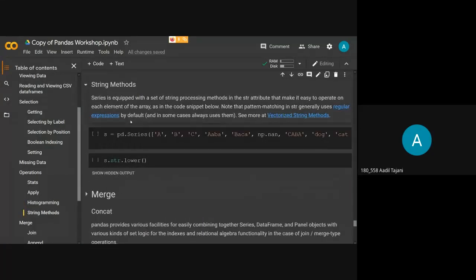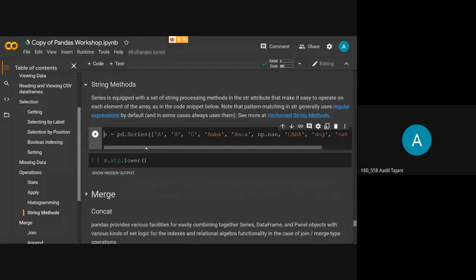Now string methods. In pandas, you can have different columns with different data types. Let's say I have a series which has all string objects. As you can see, these are all string objects. Now, as we see in the basics of Python, there is a lower function. When we have a string and want the whole string converted into lowercase, we just apply string dot lower.